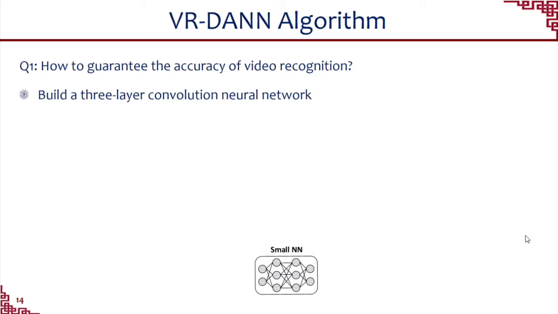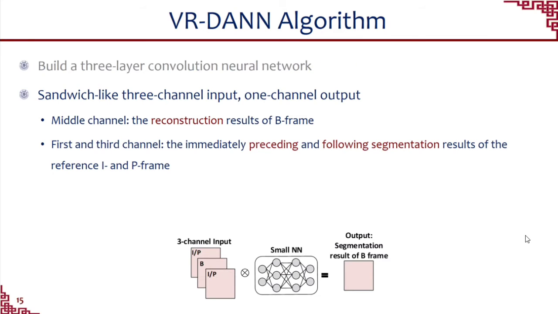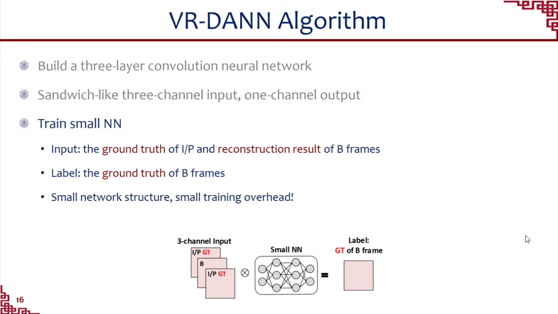For the first challenge, we build a three-layer convolutional neural network. The input of our proposed small network is a sandwich-like three-channel input. The middle channel is the reconstruction result of the B frame. The first and the third channels are the intermediate preceding and following segmentation results of the reference I and P frames. To train the small neural network, we fully decode the training dataset into I, B, and P frames and obtain the motion vectors of the B frames.